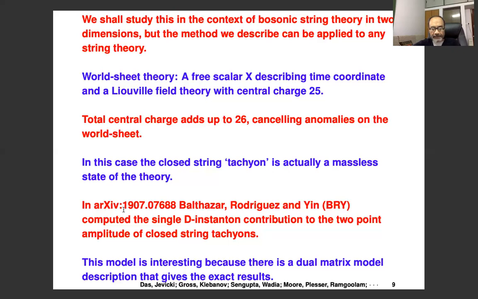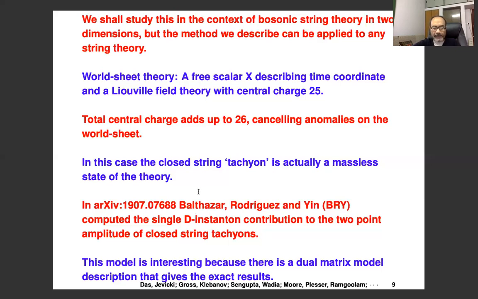But more recently, in this paper, these 3 authors, Balthazar, Rodriguez, and Yin, computed the d-instanton contribution to the 2-point amplitude of closed string tachyons in this theory. And then they compared that with what you get from the matrix model. I'll describe later what kind of agreement they found. But the reason this model is interesting is precisely because there's a dual matrix model description, and that gives the exact results. And that's what they compared the results with.